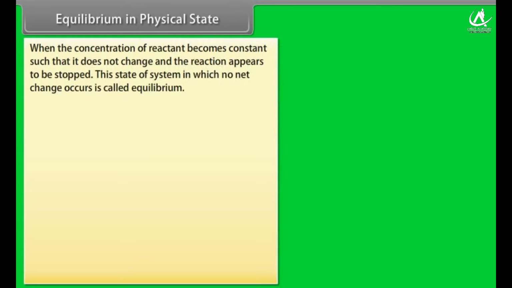Equilibrium in physical state. When the concentration of reactant becomes constant, such that it does not change and the reaction appears to be stopped, the state of the system in which no net change occurs is called equilibrium.